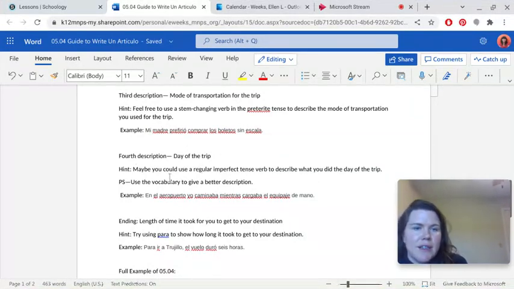Okay, your fourth description is the day of the trip. Maybe you could use a regular imperfect tense verb to describe what you did the day of the trip. Remember to use vocabulary to give a better description. For example, you can talk about what you did in the aeropuerto, the airport. "En el aeropuerto, yo caminaba mientras cargaba el equipaje de mano." So in the airport, I walked while hauling around my hand luggage.